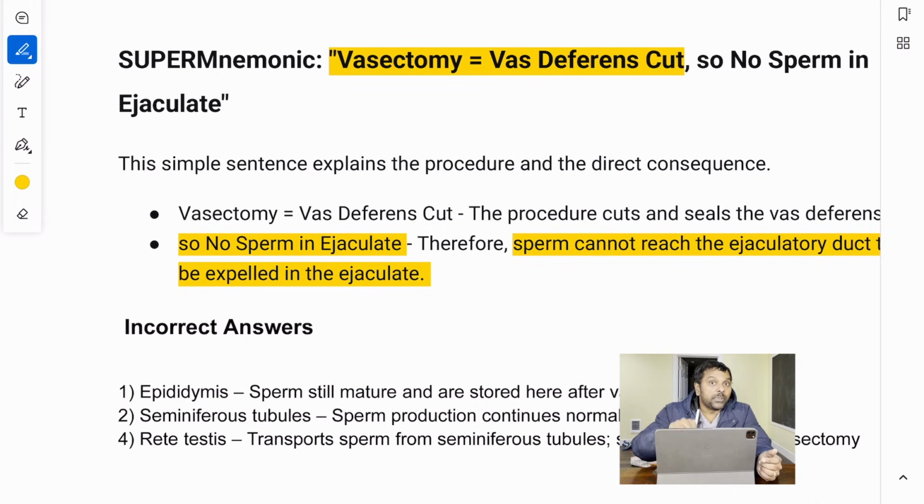Sperm production continues normally. What about rete testis? Rete testis transports sperm from the seminiferous tubules and is still functional post vasectomy.